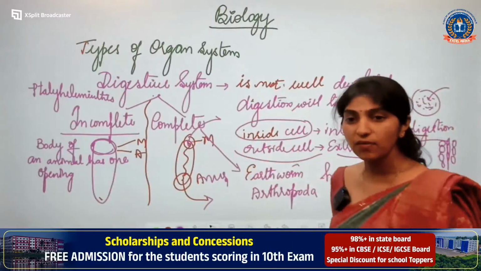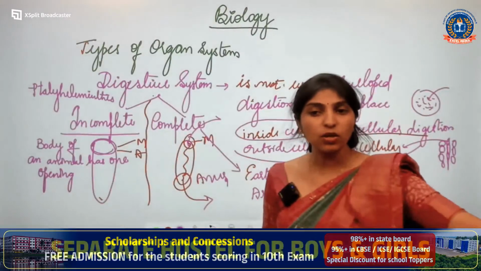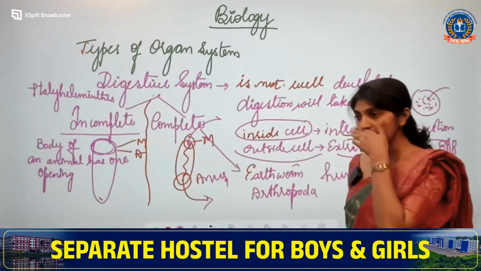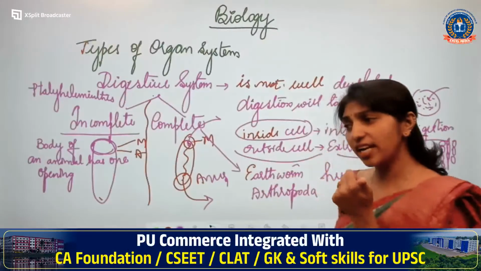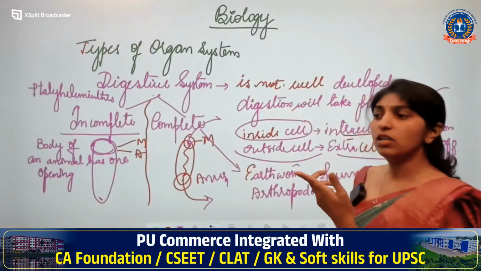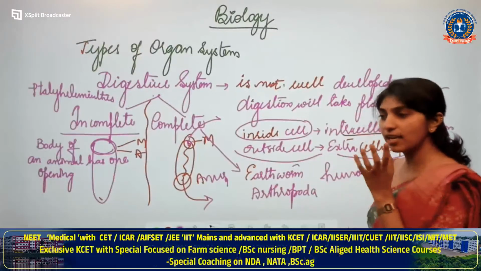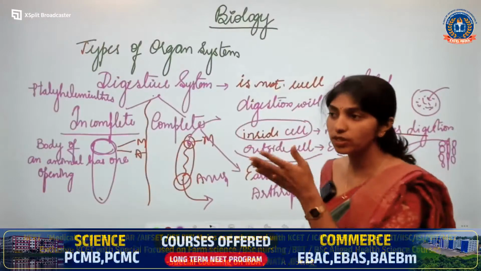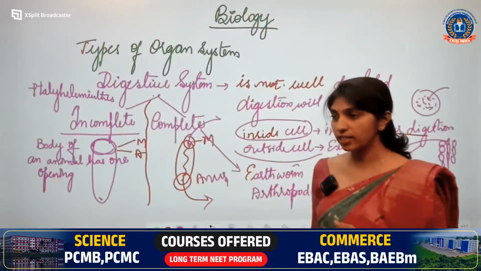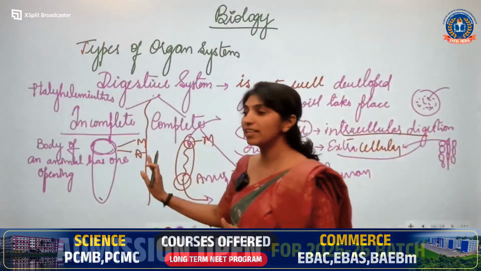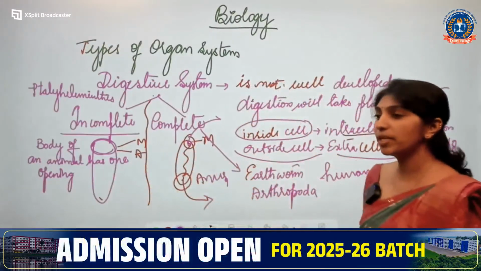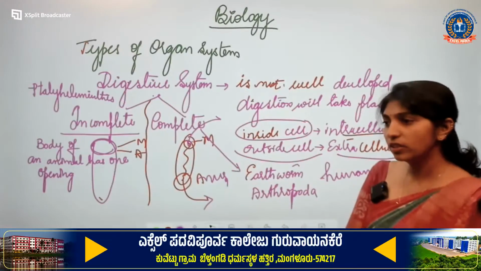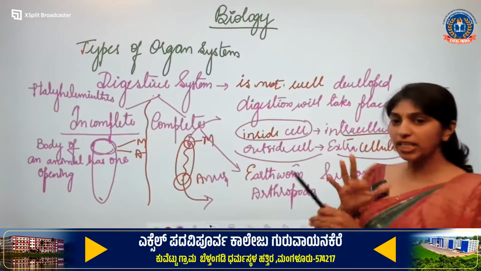We have two openings, right? We eat through the mouth and throw out waste through the anus. Correct? So two different openings. Yes, ruminants are the right answer. Then birds is the right answer, snake is the right answer, mammals is the right answer. Very good, whatever you have commented, the answers are correct. I hope you have got clarity regarding incomplete and complete digestive system. Animalia is an entire kingdom.